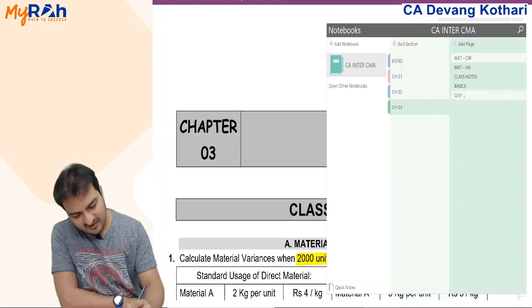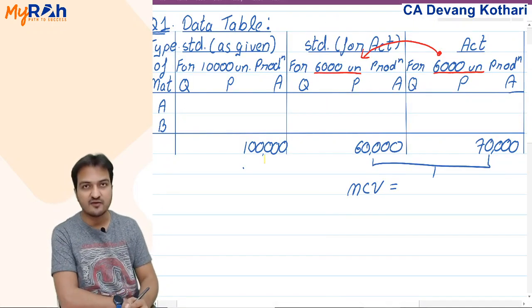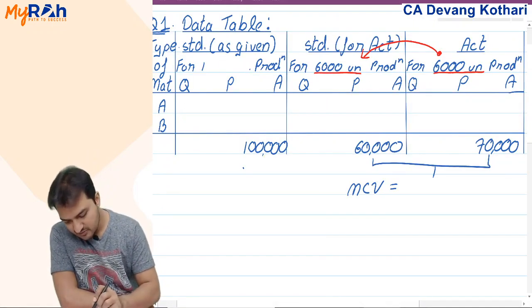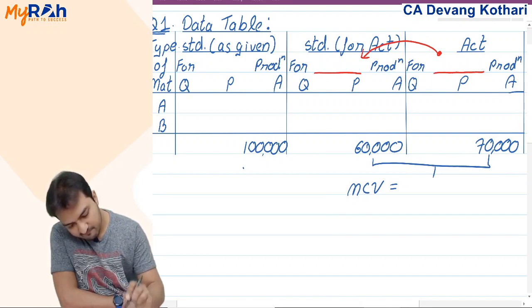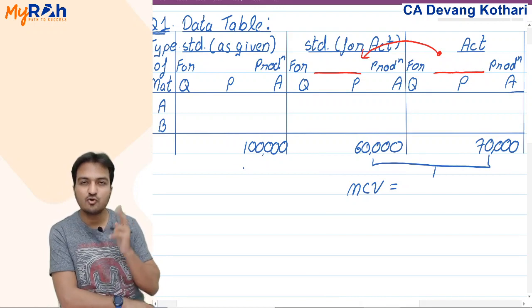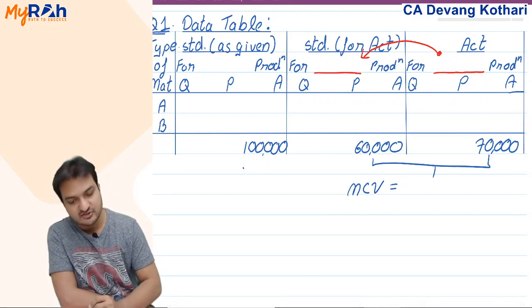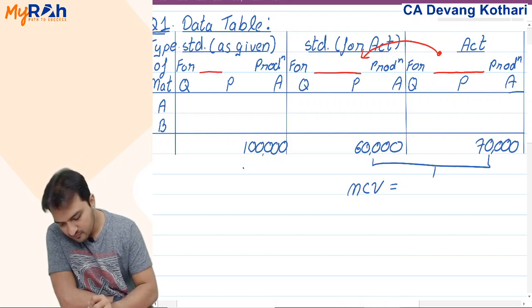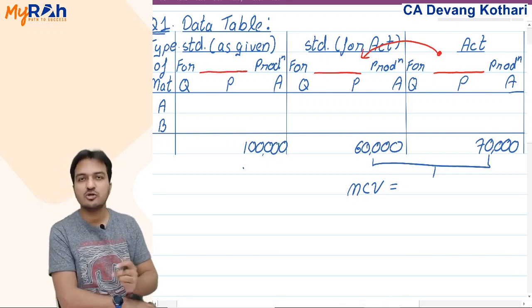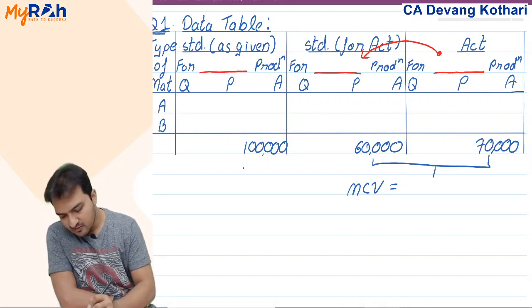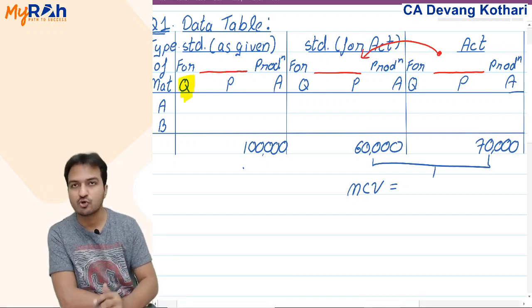Now notice in the data table format that I gave, there are two places where you mention quantity. This heading over here is also quantity, and this quantity column here is also quantity.